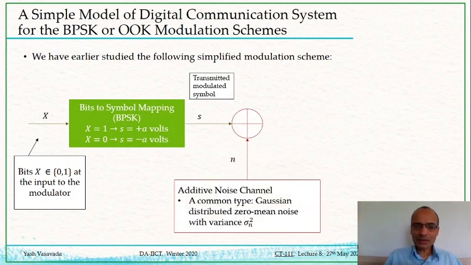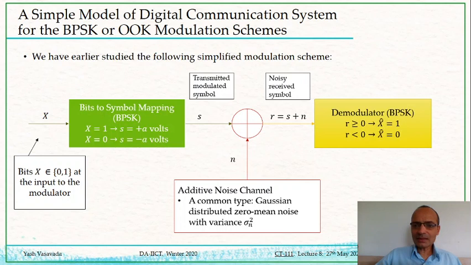It was an additive channel in the sense that the transmitted voltage was getting added to by this impairment N, which was Gaussian distributed, and we took its variance to be a specific variance sigma n squared. The combination, which we call R, is just the addition of S and N, and we took it as our noisy received symbol.